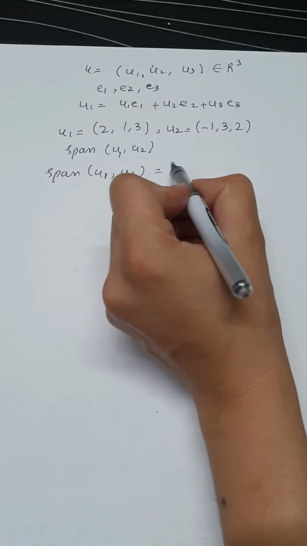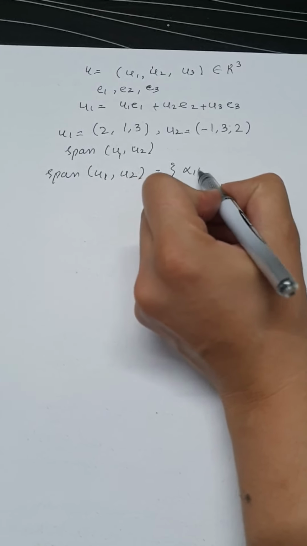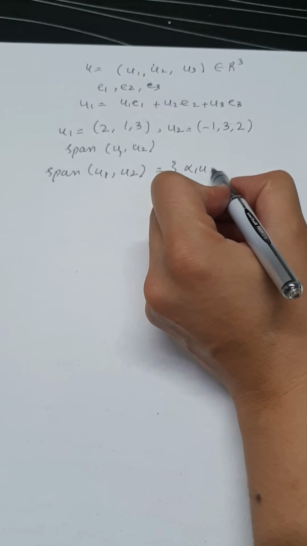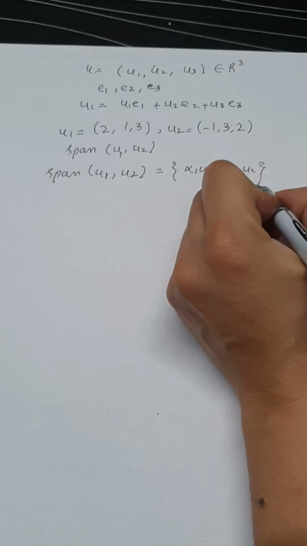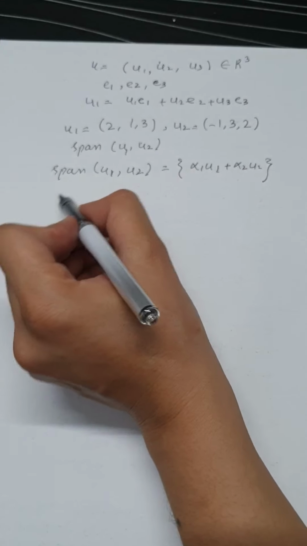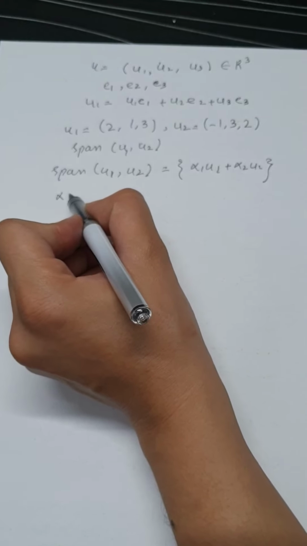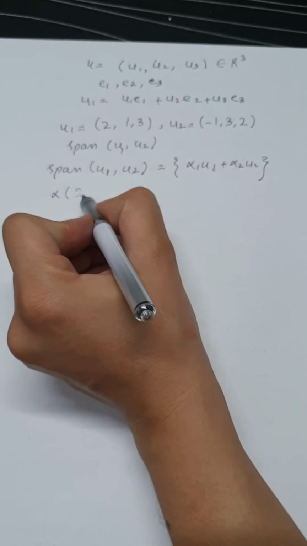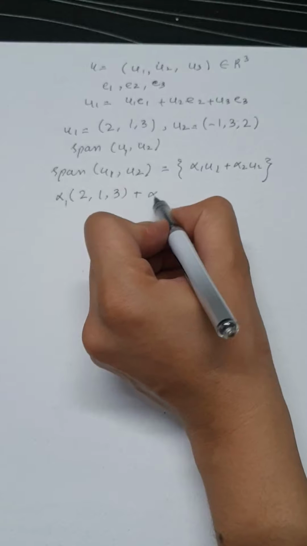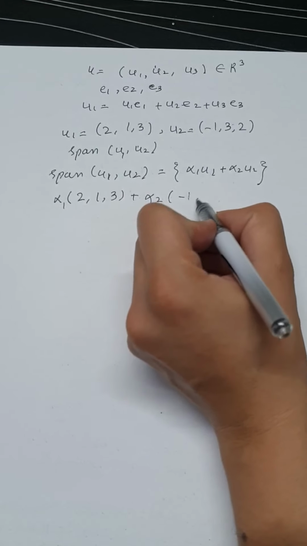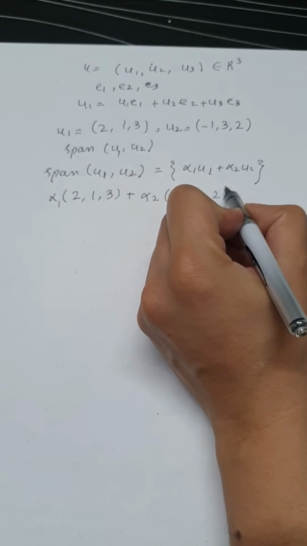So span of u1, u2 is actually looking for their linear combination of alpha 1 u1 plus alpha 2 u2. So let's say alpha 1 times u1 is equal to 2, 1, 3 plus alpha 2 times -1, 3, 2.